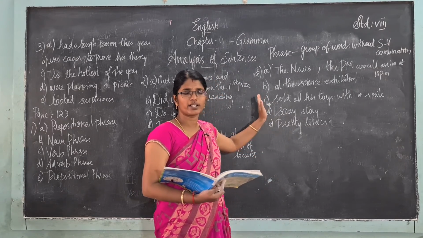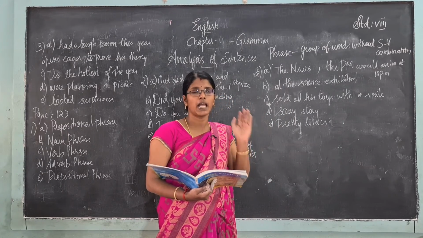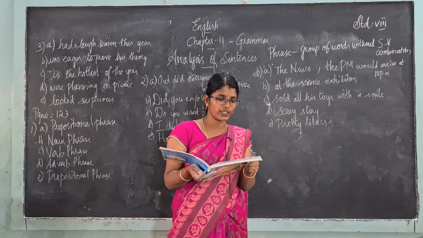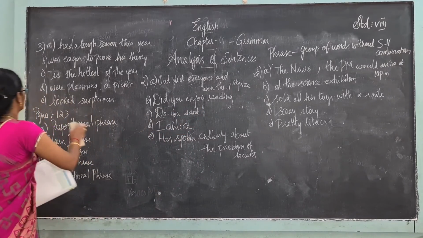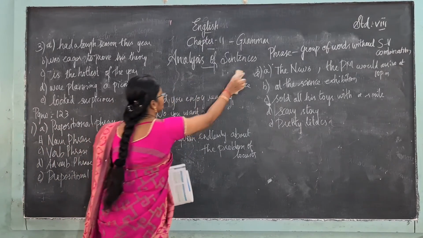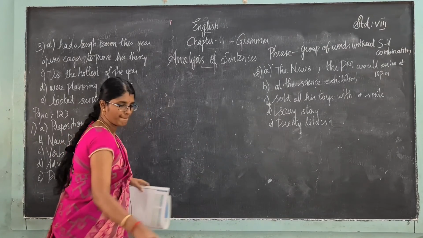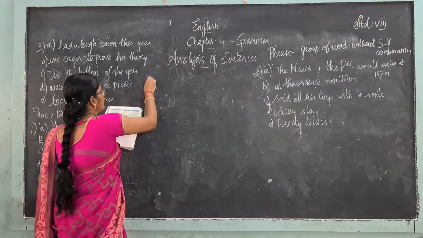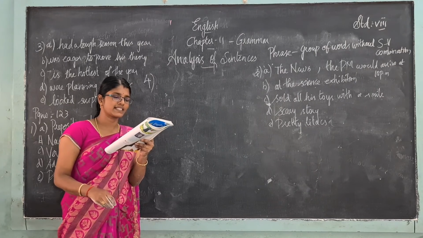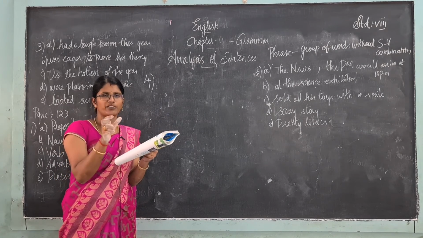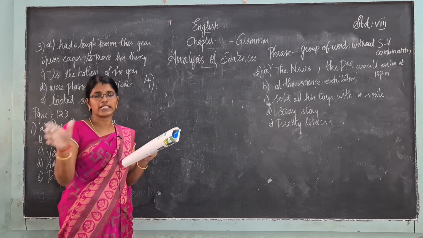I hope you all understand what is a noun phrase, adjective, adverb phrase and verb phrase that we have seen, and prepositional phrase also. Next, moving on to the next exercise, fourth exercise. Expand these sentences as directed. They have given you some sentences and in brackets something, and you have to expand that sentence.